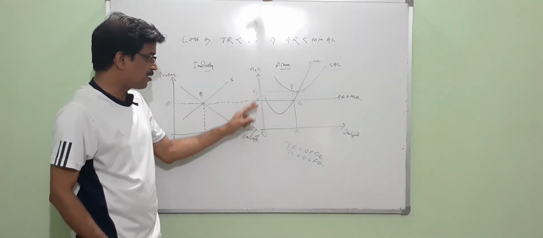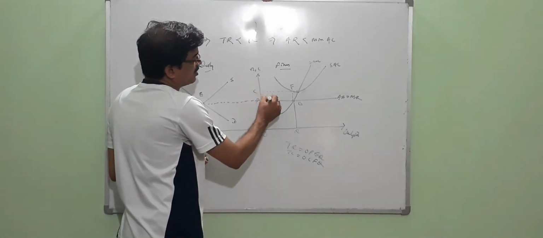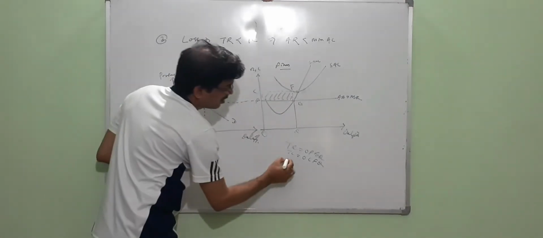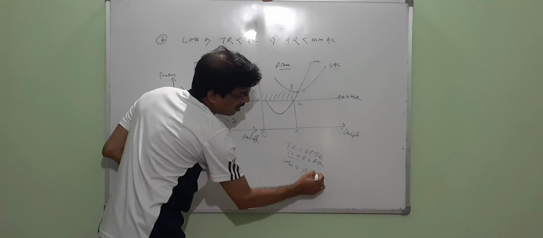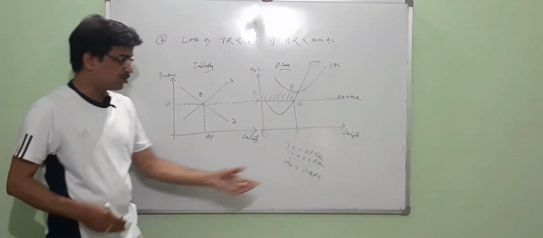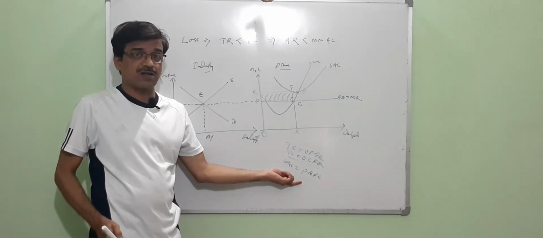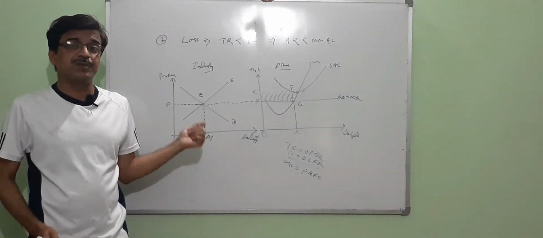Now the total cost is more than the total revenue by the shaded region. This is right, that is PEFC. So the loss area is PEFC, and this is the amount by which the producer bears losses. As the producer bears the losses, the question arises whether it should continue the business or shut down its business.